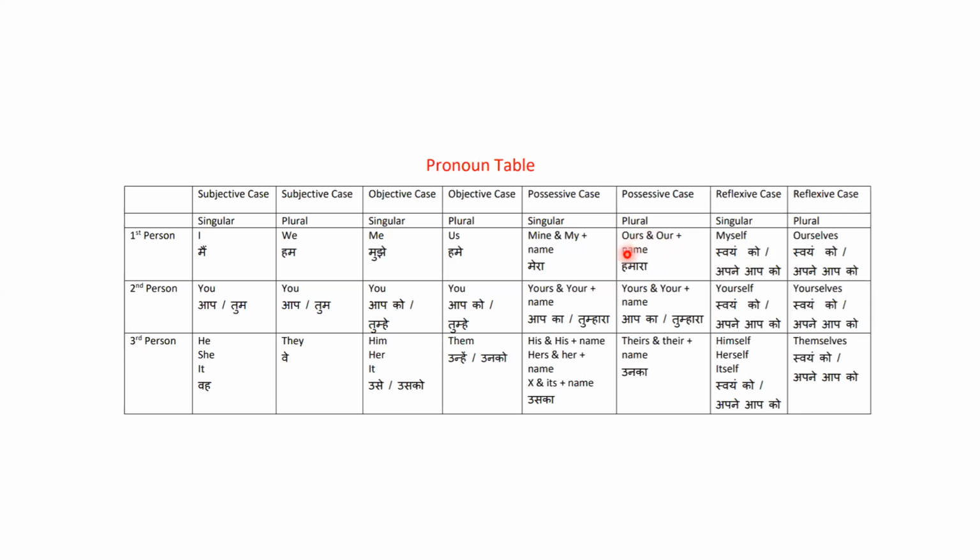Ours and are both are same, but ours that is pronoun and are that is adjective, and after this we need to write name, right? Myself and ourself, these are the reflexive pronoun. Okay, so how to use this I will let you know. This is the first person singular pronoun, it's the first person plural pronoun. Next, second person you is subjective case also, and that's a singular also and plural also and objective case also. Singular and plural, you can see you I have written.